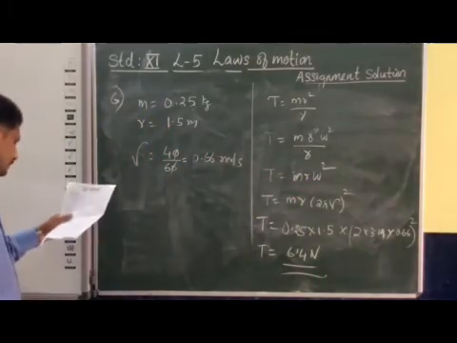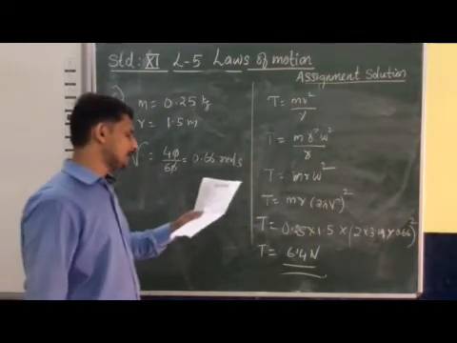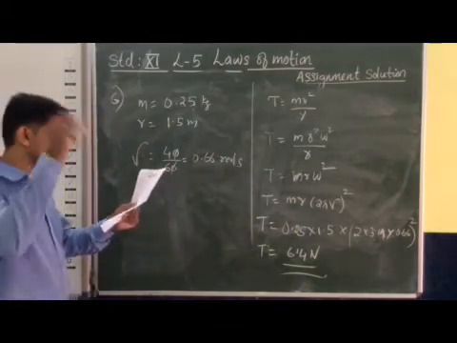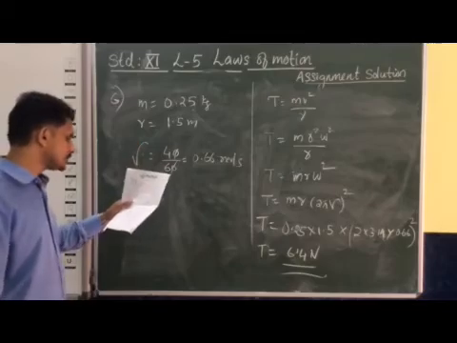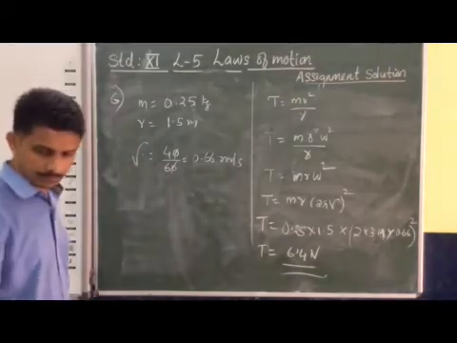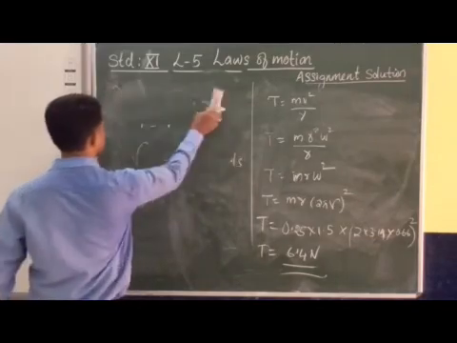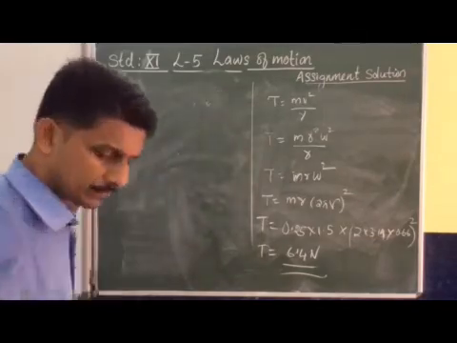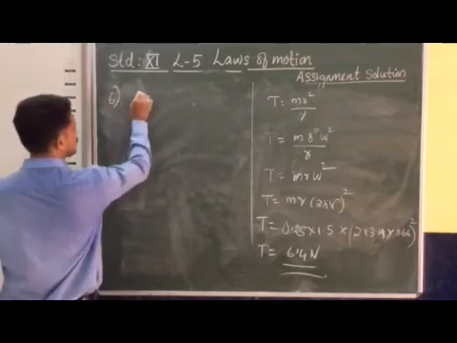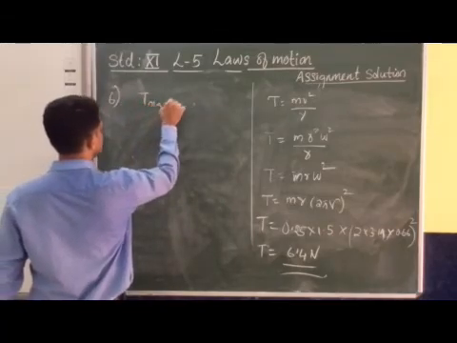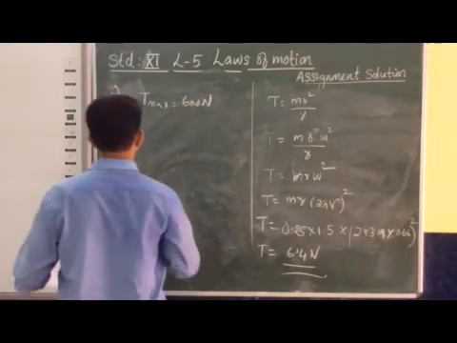Now the second part. You can see that the question is what is the maximum speed with which the stone can be whirled. So what is the maximum speed when a tension of 200 Newton is acting? Tension T max is given as 200 Newton. So we have to find what is the maximum velocity.